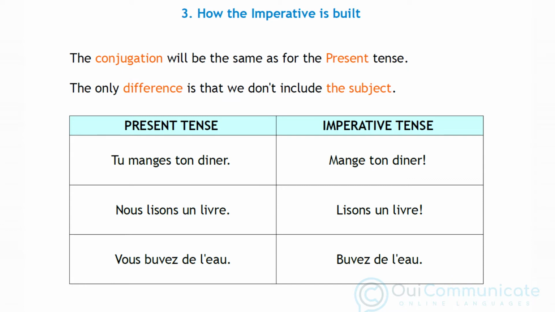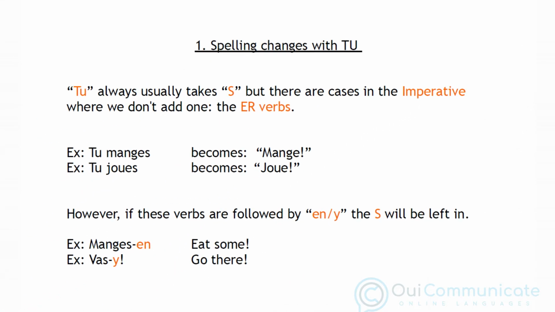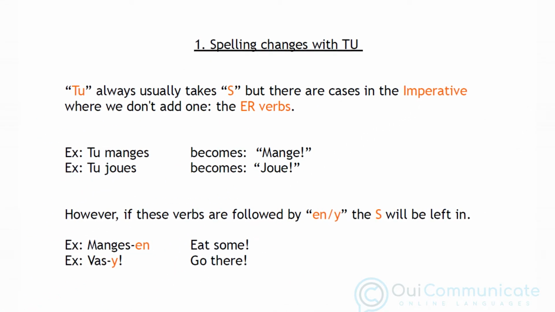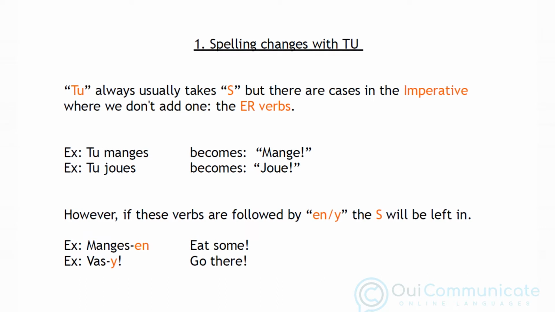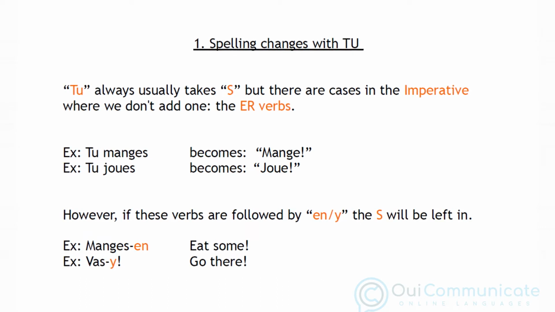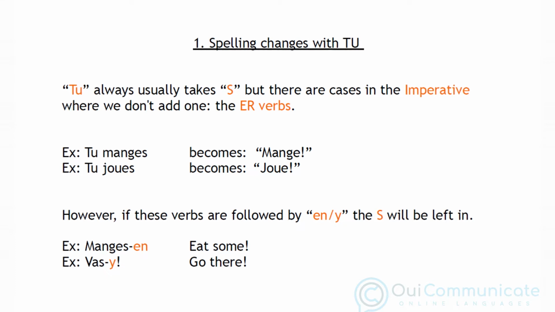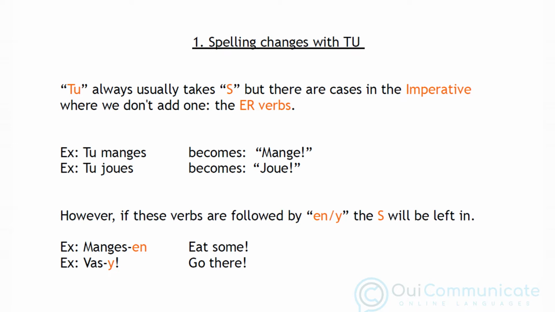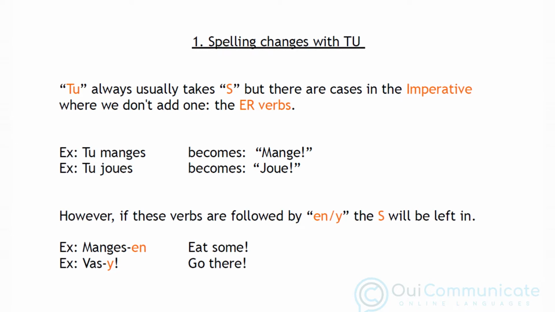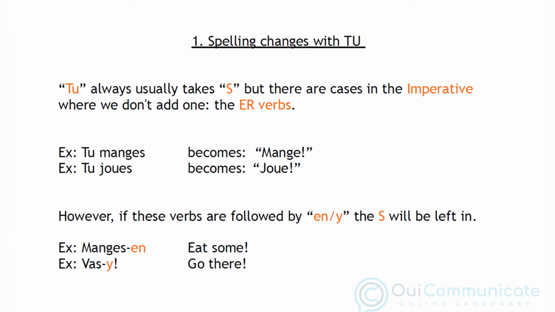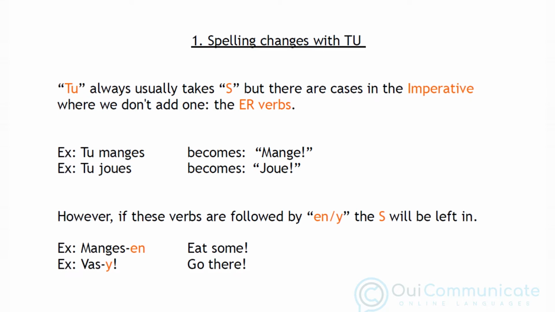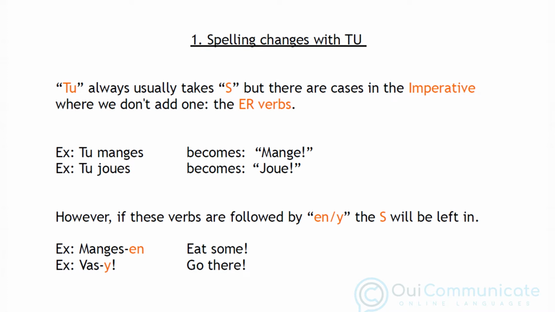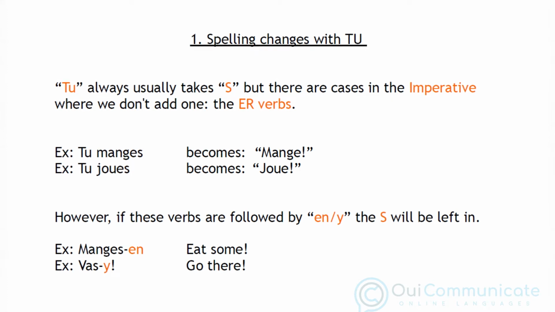Tu, nous and vous. If you ever have the intention to spell in French, it's worthy of note that there are spelling changes with tu, which is the pronoun that traditionally always takes s in all tenses. When using er verbs specifically in the imperative, we don't add an s. In the example of tu manges, you are eating, manger has an s. But when we change it to the imperative, the s is no longer there. Same thing with you are playing, tu joues. This becomes joue with no s.